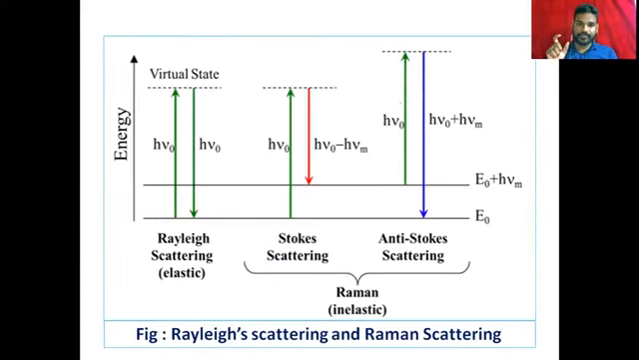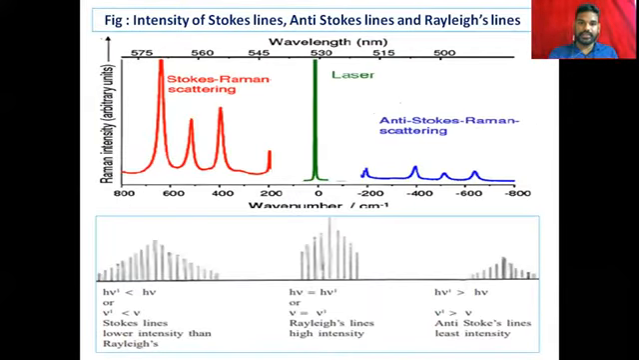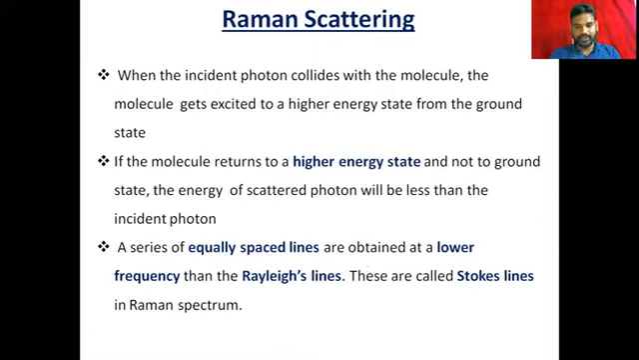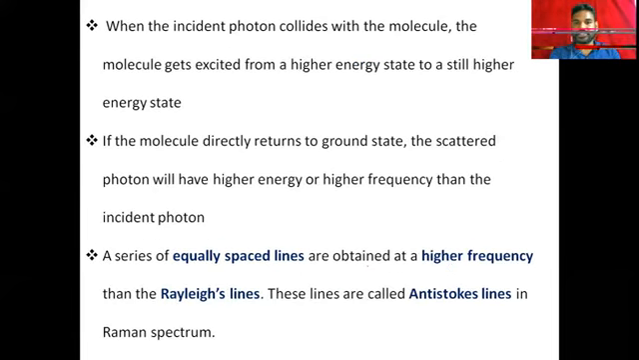So here these are the equally spaced lines. Here this is the Rayleigh scattering, it is in between the Stokes line and anti-Stokes line. First I explained Stokes line and I will explain anti-Stokes line now. Then I will explain the energy gap, what is that energy gap, comparing with the Rayleigh line here.